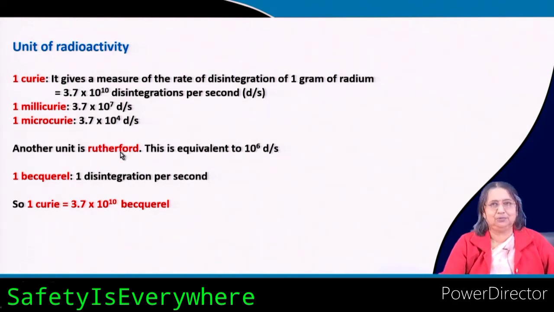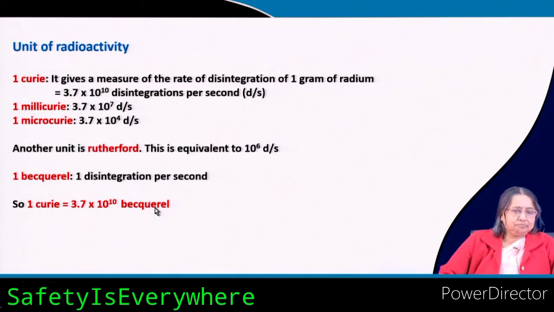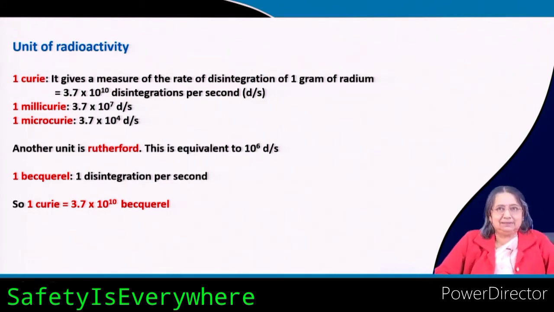There is Becquerel also, 1 Becquerel is 1 disintegration per second. So, 1 Curie is nothing but 3.7 into 10 to the power 10 Becquerel. There are different units for radioactivity.